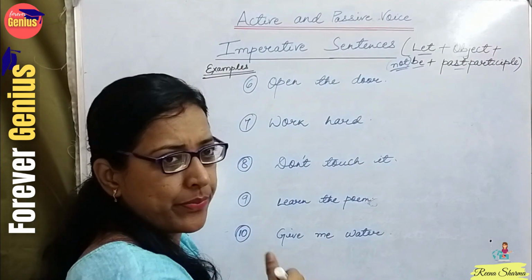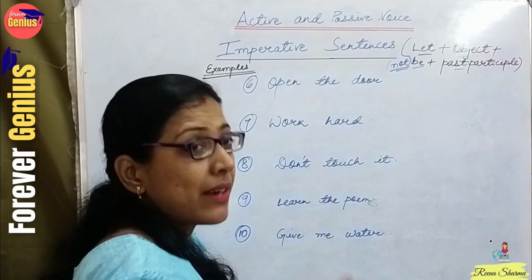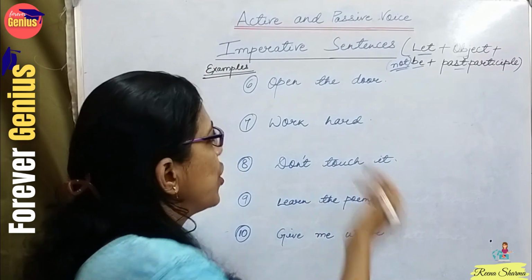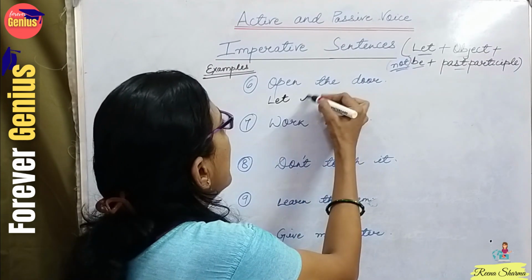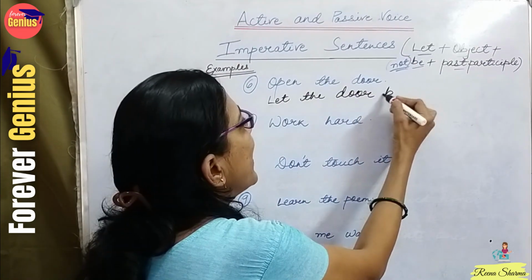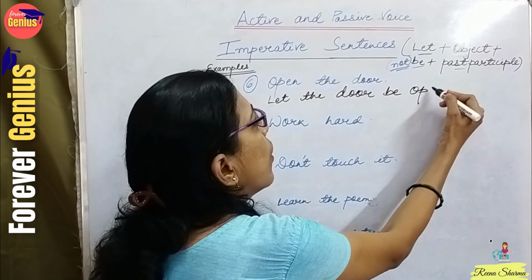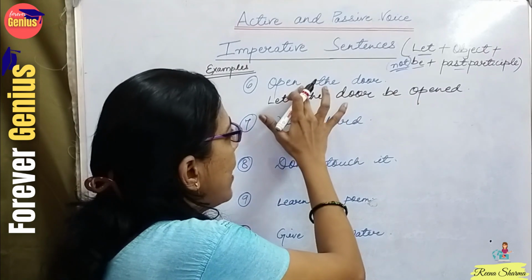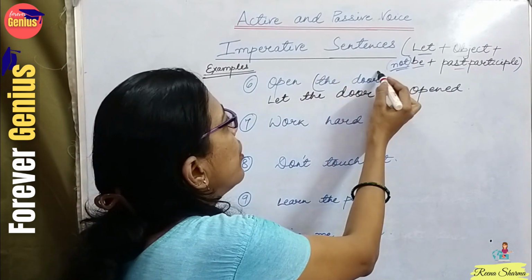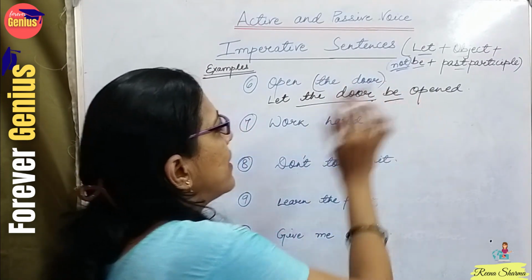Open the door. So someone is commanding that open the door. So let the door be opened. Let the door be opened. Open will become opened. This will be the third form of the verb. And the door is the object, be is written.